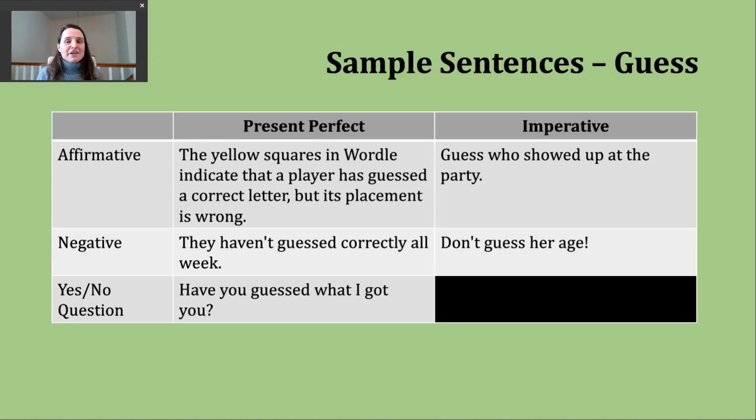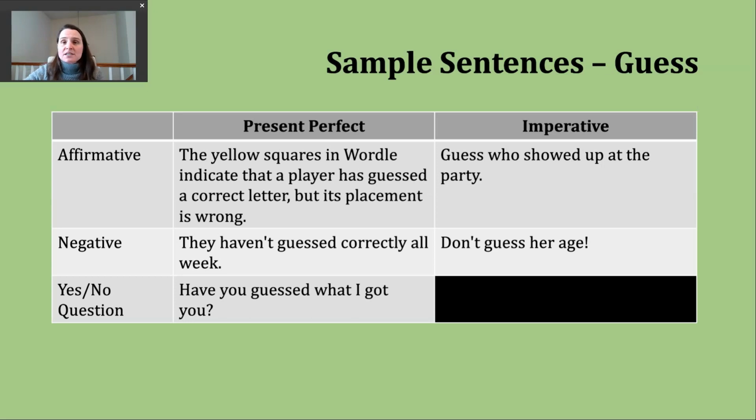Okay? Maybe you've heard an example like this imperative. Guess who showed up at the party? Right? So maybe someone's telling a story and they're sort of surprised, and they're asking the listener to again use the limited information they might have to speculate about who was at this particular party. Okay. So that's how we make a positive or affirmative command.